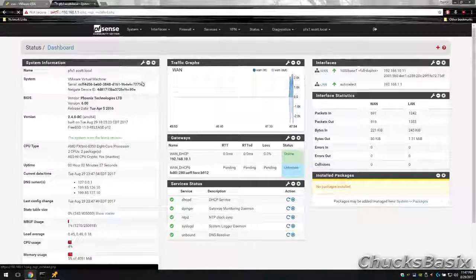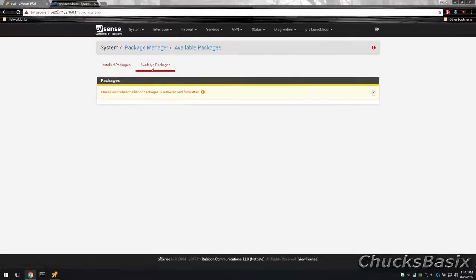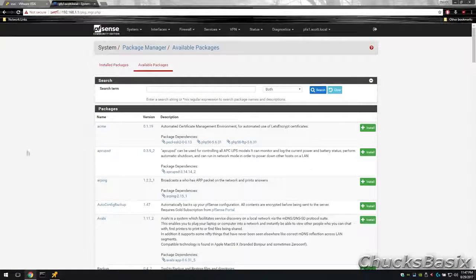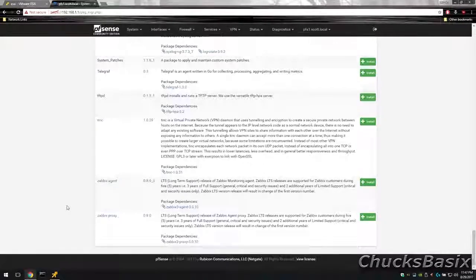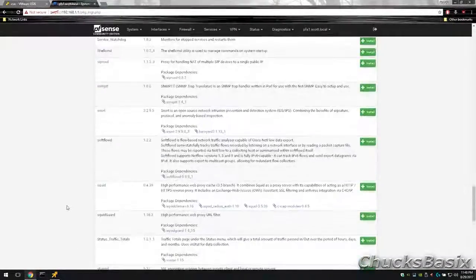If you are running ESXi, you need to go ahead and install Open VM tools. If you're not running this inside of a virtual machine, then you can go ahead and skip this step.